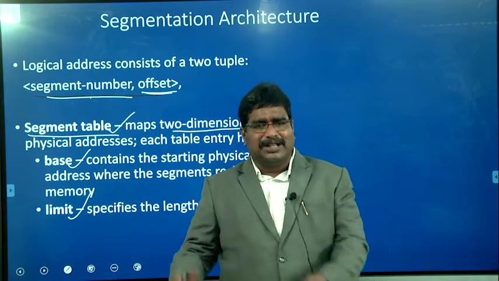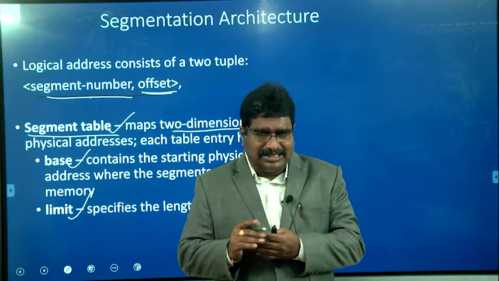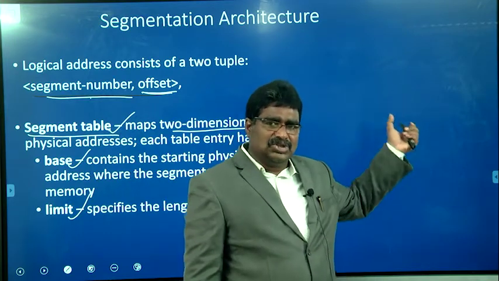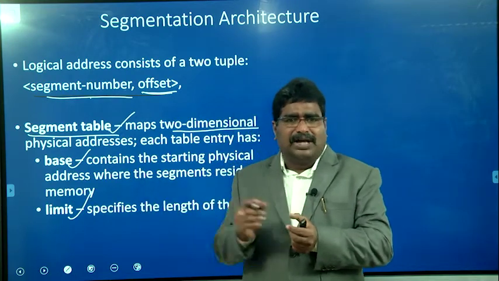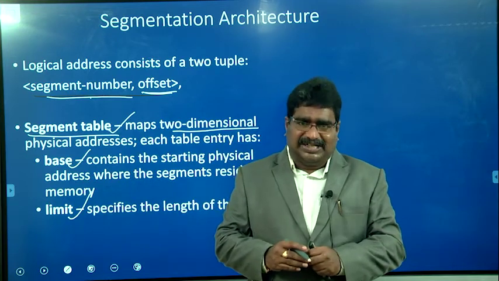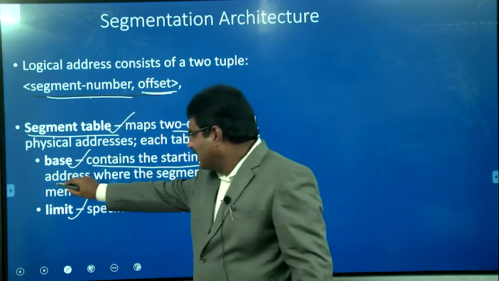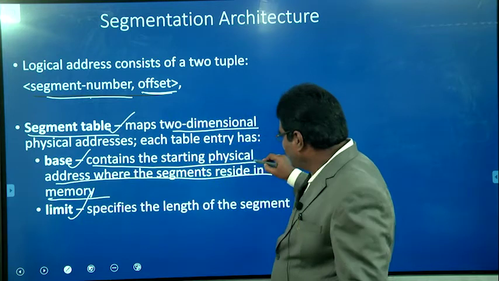The base simply represents the starting address of the particular segment in the physical memory, the primary memory, where that particular segment is stored. Based on the base value, and since we know the offset value, we simply add the offset value to the base, and then we are able to get the physical address. For that reason the base contains the starting physical address where the segment resides in the primary memory. I hope you are able to understand.